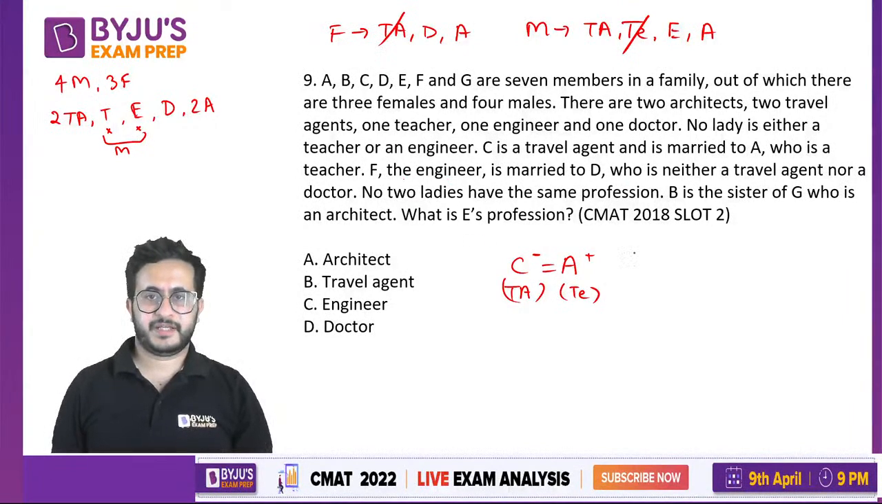We are also given that F, the engineer, is married to D. F is an engineer, and an engineer can only be male. F is married to D. And D is neither a travel agent nor a doctor. So D must be an architect.